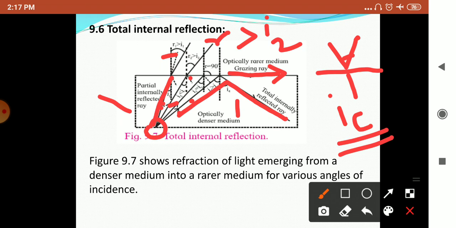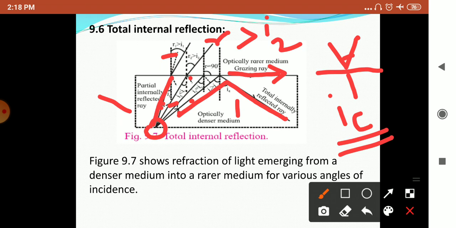This is nothing but total internal reflection. There is normally partial reflection and partial refraction at the interface. During total internal reflection, there is total reflection and no refraction at all.